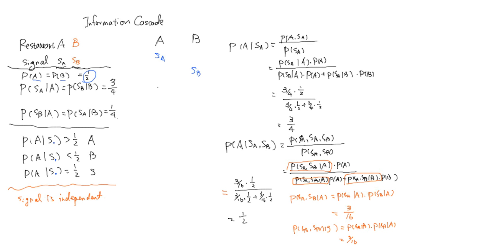So let's say you are the third person and you walk into the restaurant, and you see that the first two patrons went to two different restaurants, and you know that they must have SA and SB. According to our calculation so far, there's no new information at all. So you are exactly the same as if you just walked in and saw nobody before you. Now let's consider a different situation where the second person receives a signal SA.